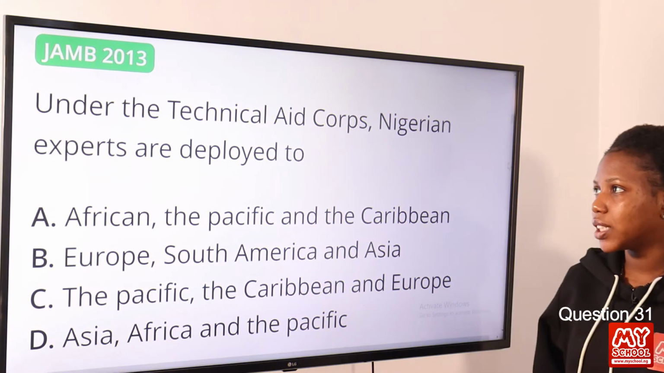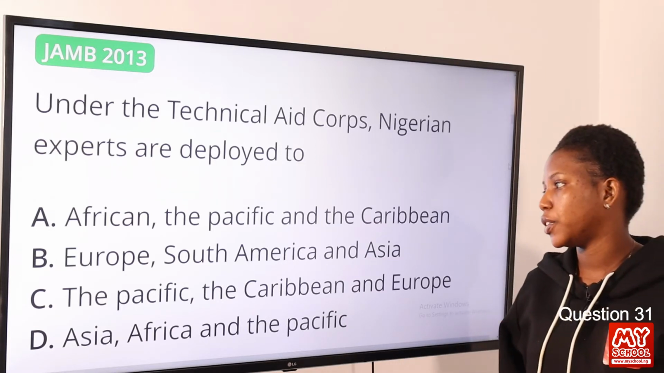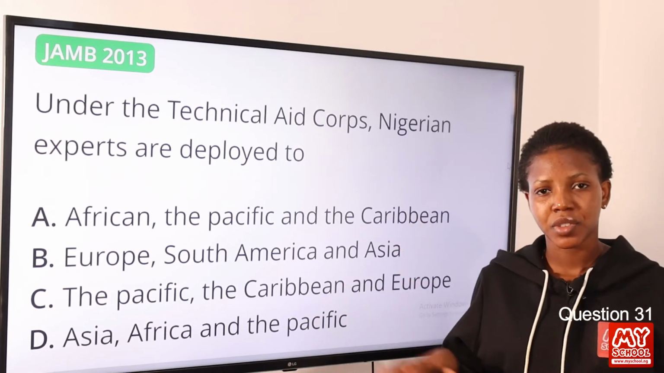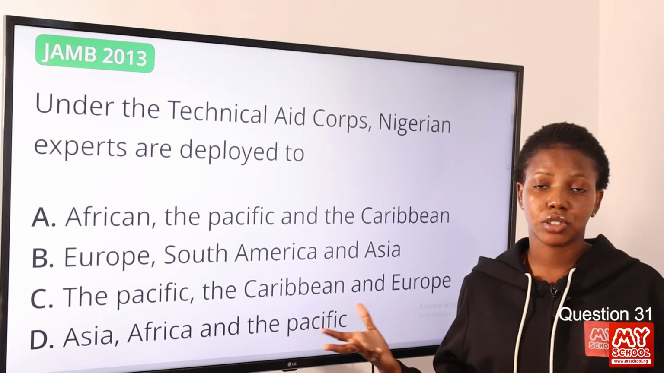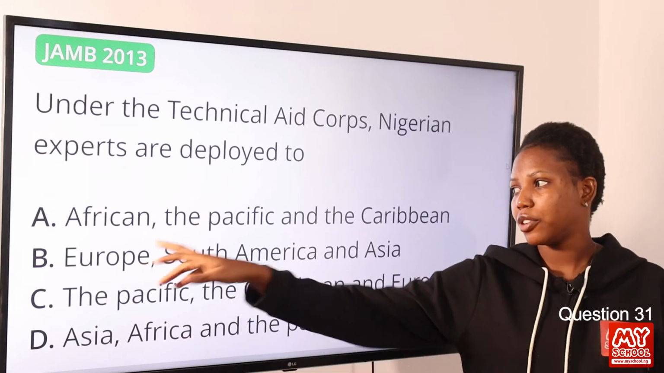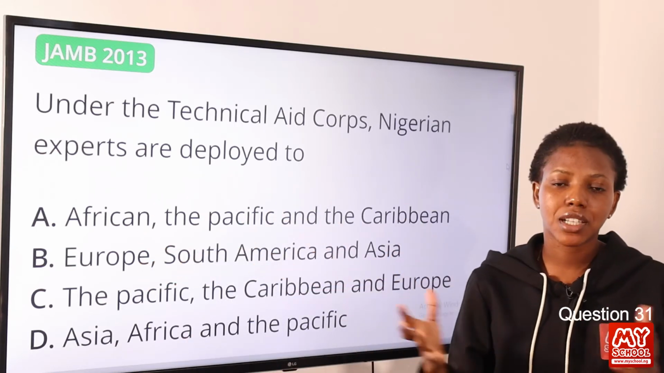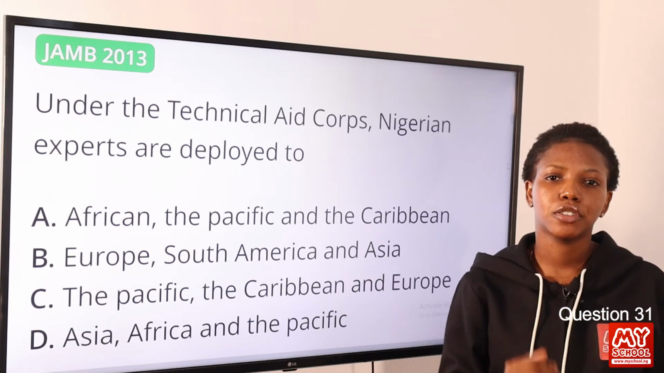Question 31. Under the Technical Aid Corps, Nigerian experts are deployed to option A, African, the Pacific, and the Caribbean. Option A is the correct answer to this question. Now, the Technical Aid Corps was conceived by the Nigerian federal government and is to provide assistance to ACP, that is African, Caribbean, and the Pacific. Okay, so they provide technical assistance to these developing countries. So option A is the correct answer to this question.